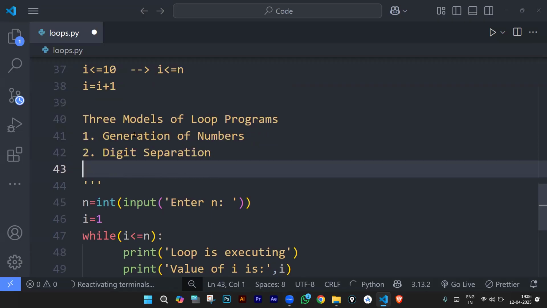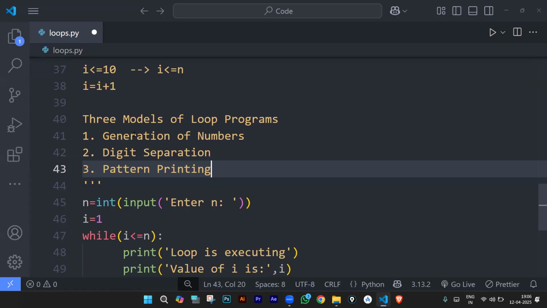And the third one is pattern printing. So we have number generation, digit separation, and pattern printing.